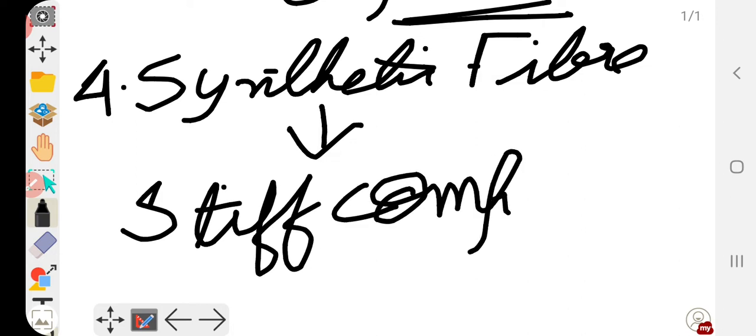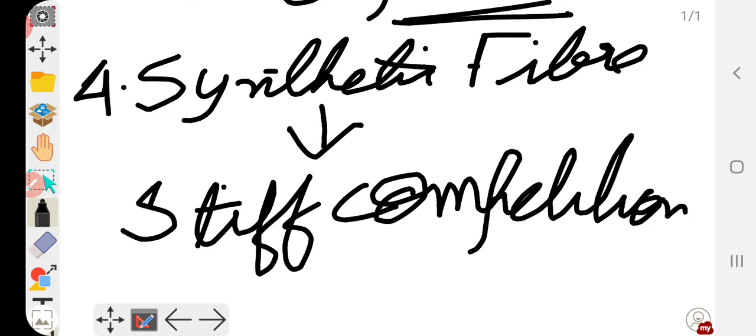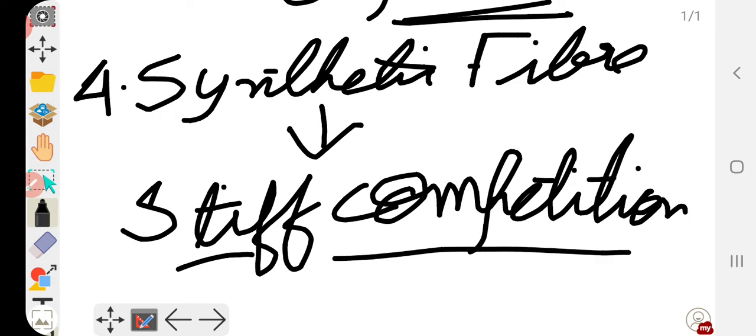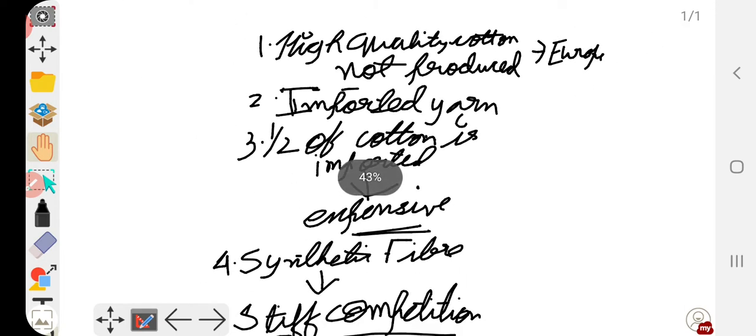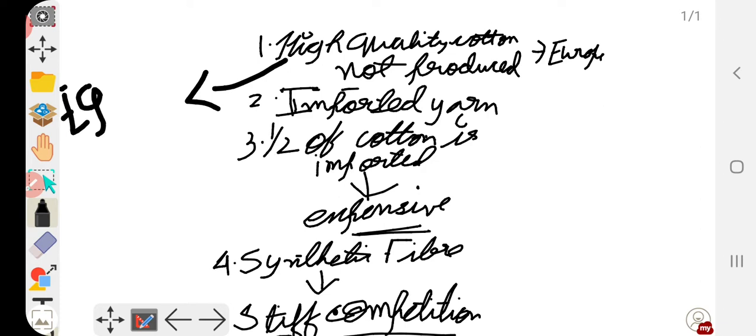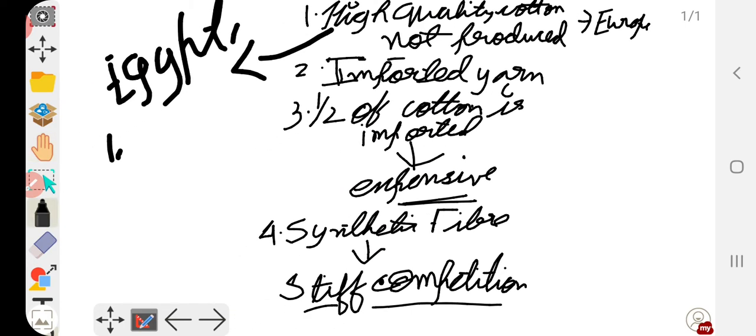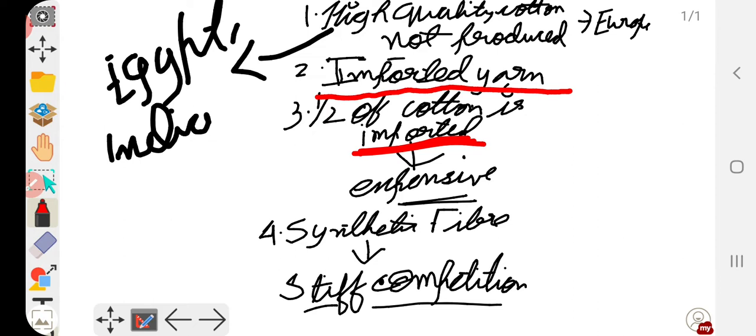So what are the reasons? I am just repeating once again. High quality cotton, they are not producing it. Rather, in which countries is it being produced? Egypt is producing, China is producing, India is producing, Pakistan is producing, USA is producing, Uzbekistan is producing. These are the countries where the high quality cotton is being produced. Then their production entirely depends on imported yarn. That is, England and Northwest European countries produce cotton textile from the imported yarn.